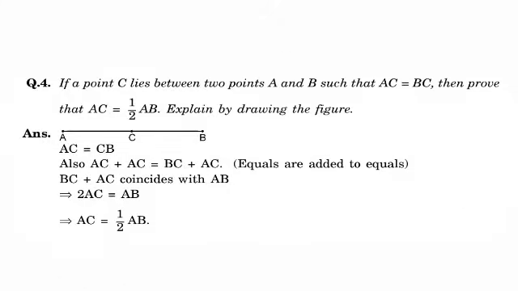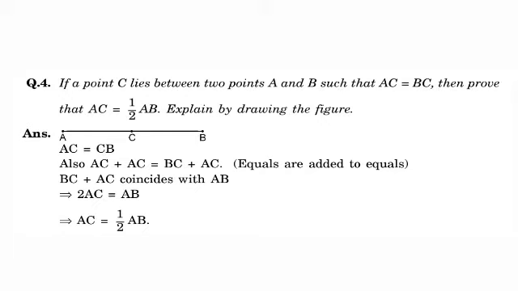If a point C lies between 2 points A and B such that AC is equal to BC, then prove that AC is equal to half of AB. Explain by drawing the figure. We draw the line AB, and C is the midpoint. So AC is equal to CB.